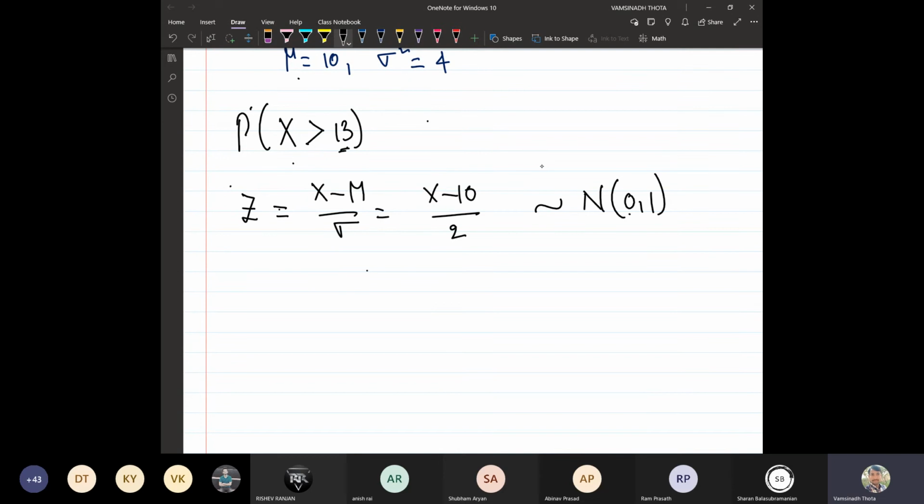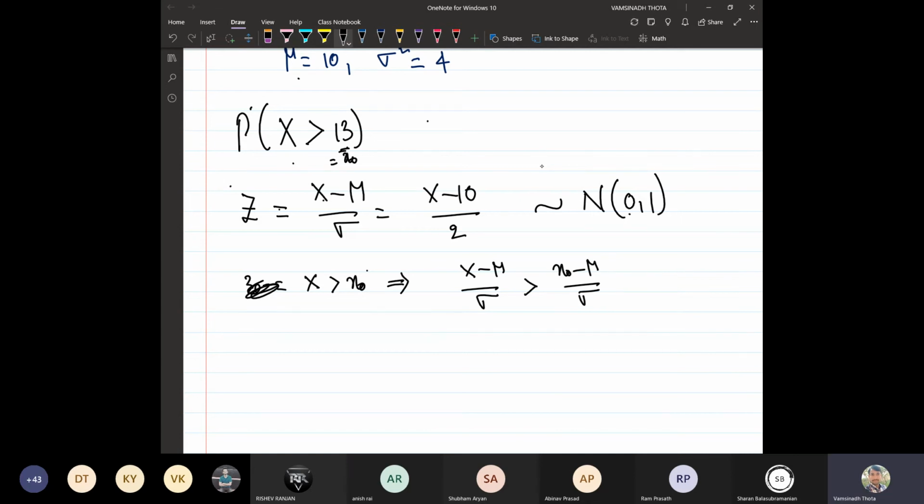Now this is given as x0. Now what is our z0? Z0 will be found using the same formula. X is greater than or equal to x0 implies (X minus mu) divided by sigma is bigger than (x0 minus mu) divided by sigma.